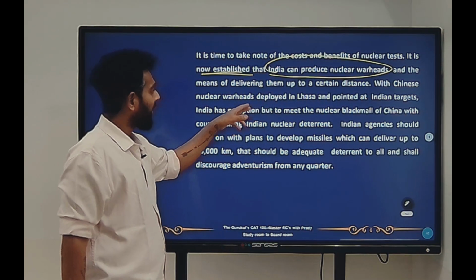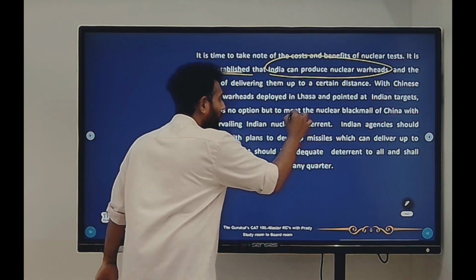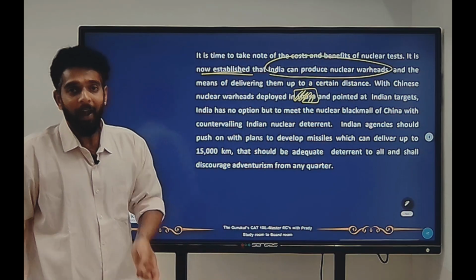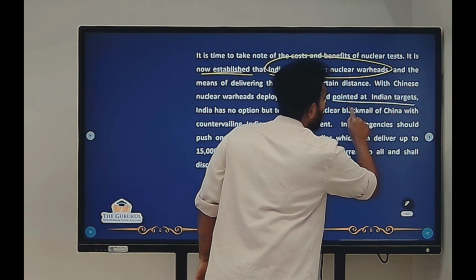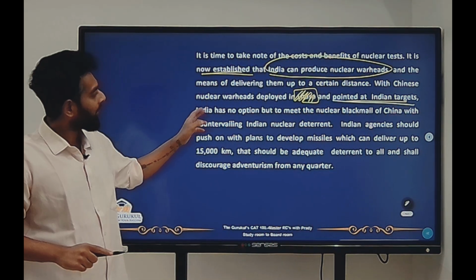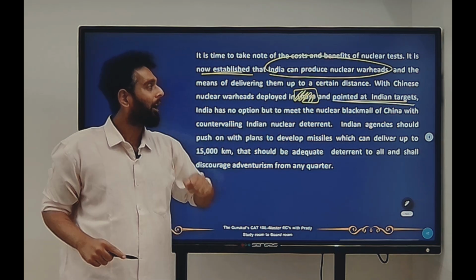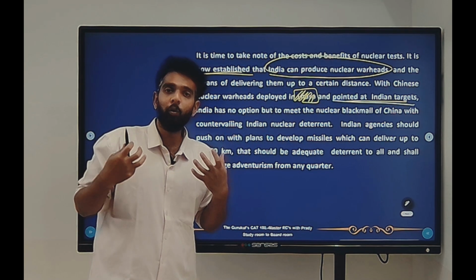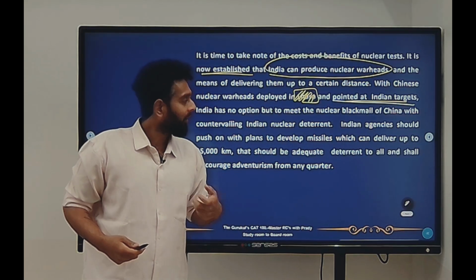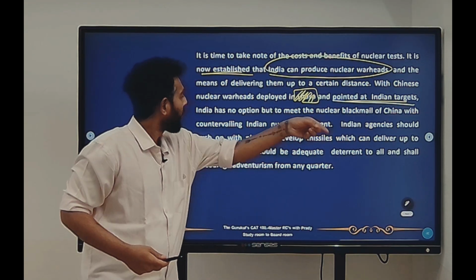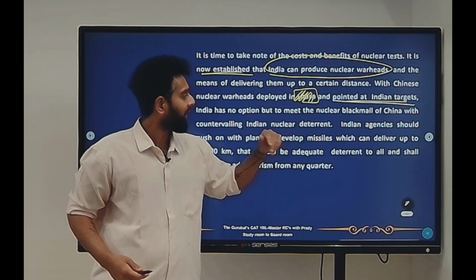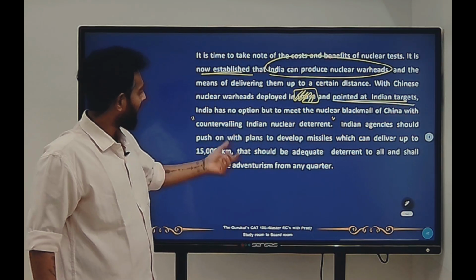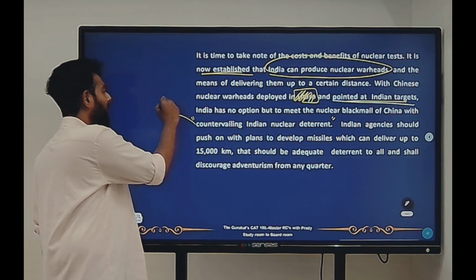With Chinese nuclear warheads deployed in Lhasa, do we need to know what this place is? Absolutely not. We just need to know that Chinese nuclear warheads are being deployed and they're being pointed at Indian targets. Right? So India has no option but to meet the nuclear blackmail of China. Blackmail of China, that means what? It's an undue force. Right? It's an undue force. We have to meet it with countervailing Indian nuclear deterrent. Now this might be a little confusing for people to understand. Countervailing, what does it mean? To give a befitting reply.